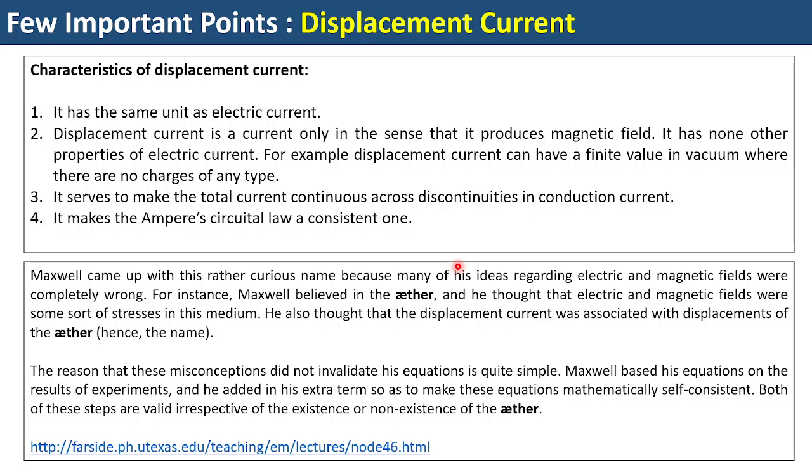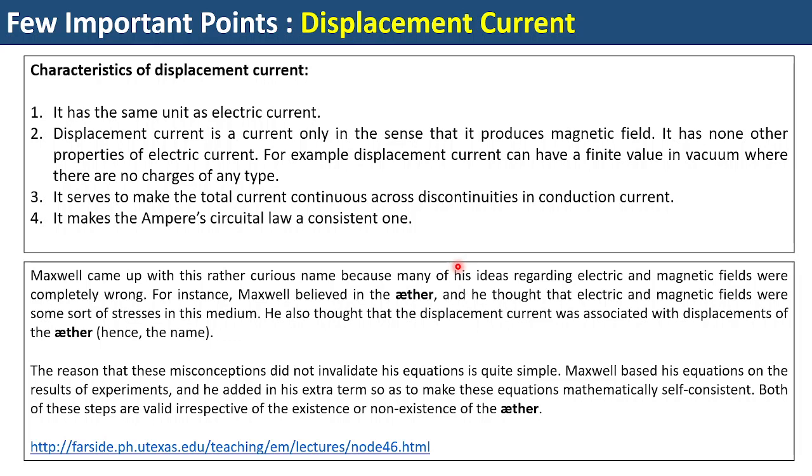So people also believed that electromagnetic waves should also require some kind of a material medium to pass through. That is why people thought that there is some kind of a medium which invades all space, and that is known as the ether.